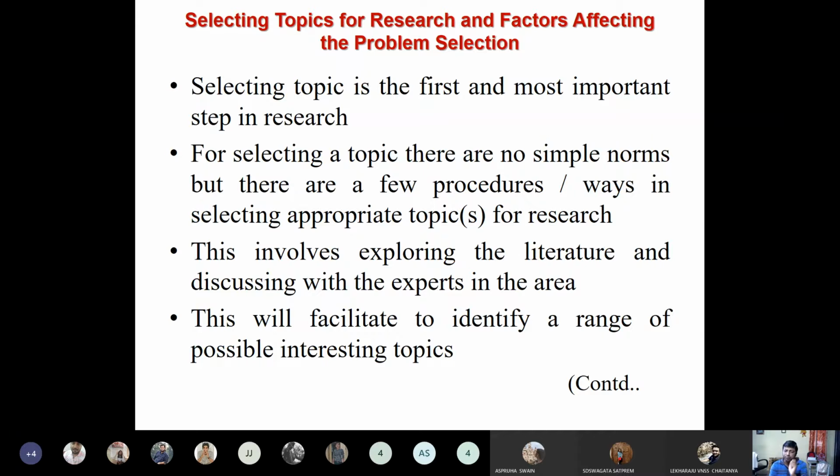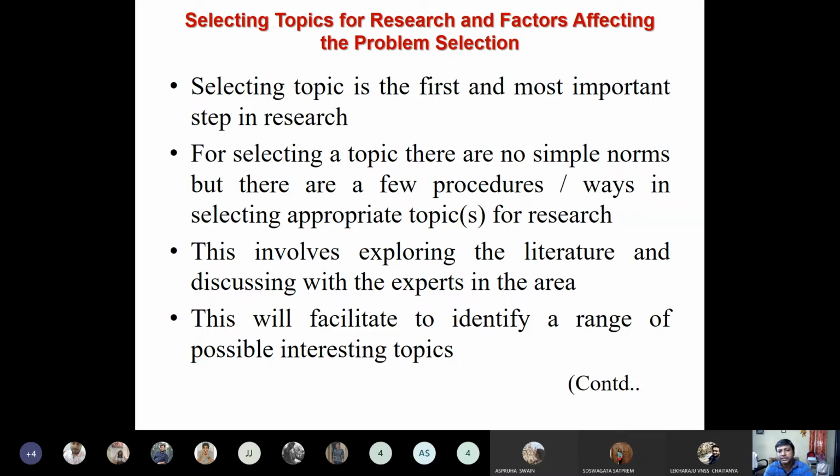I have told you from the very beginning, in any research you have to identify the problem and then give a justification for the selection of that problem, because unless and until you give clarity and a rationale behind the selection of your problem, it is not really justifiable. Otherwise, ultimately, people will say it is a repetition: what new have you done? So the selection of the topic or the problem is very important, and it is the first and foremost thing in any research.